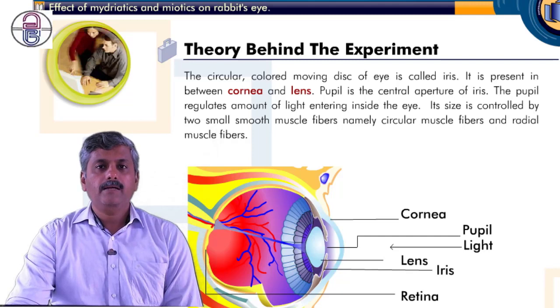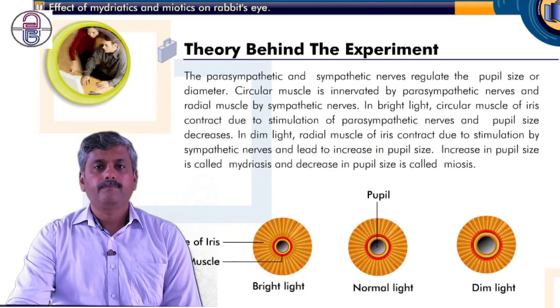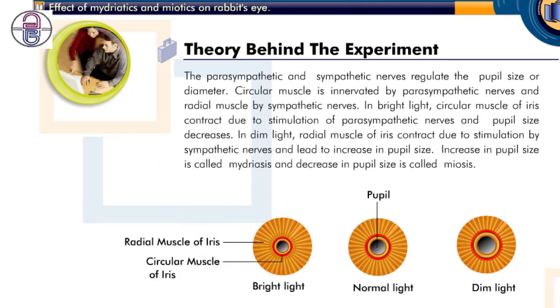The next point is that the parasympathetic and sympathetic nerves regulate the pupil size or diameter. The circular muscle is innervated by parasympathetic nerves and the radial muscle by sympathetic nerves.